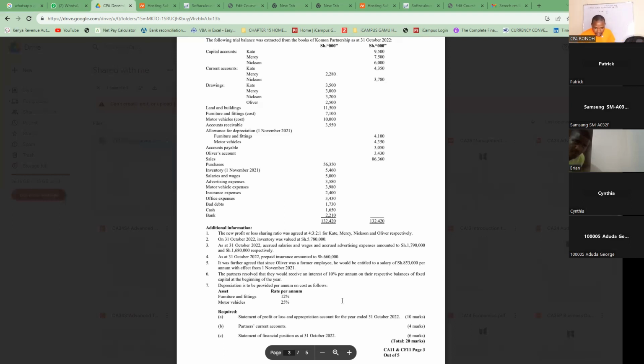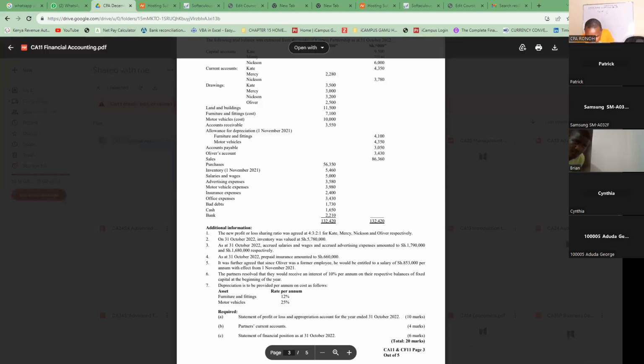Number 4, we have the prepayment. The same case with the prepayment: you recognize it as a current asset, and you adjust the expenses.